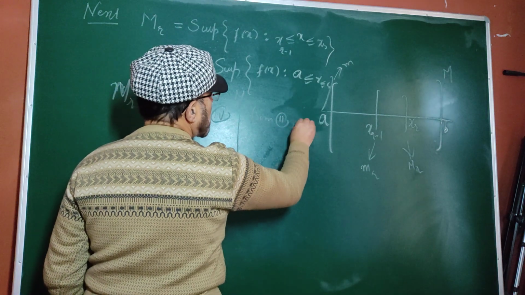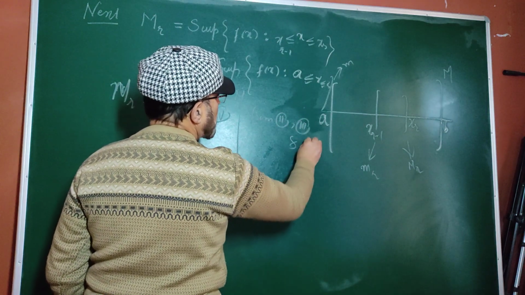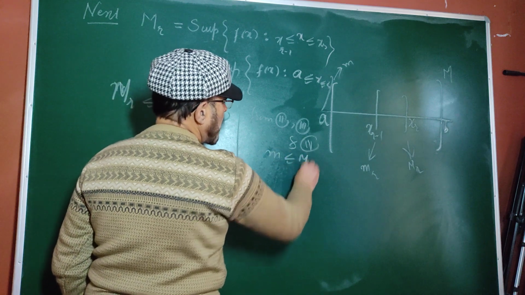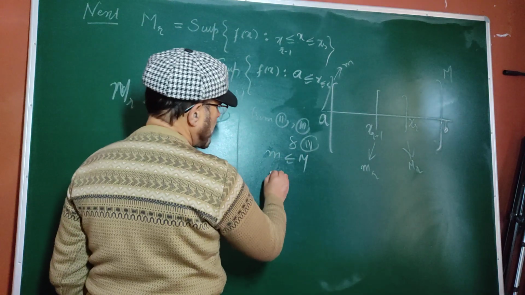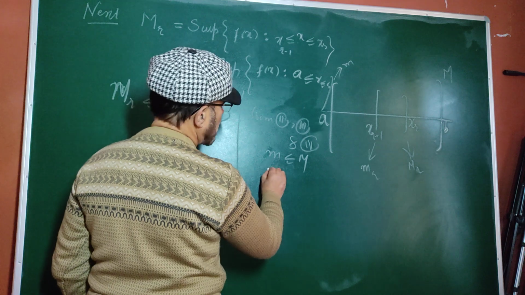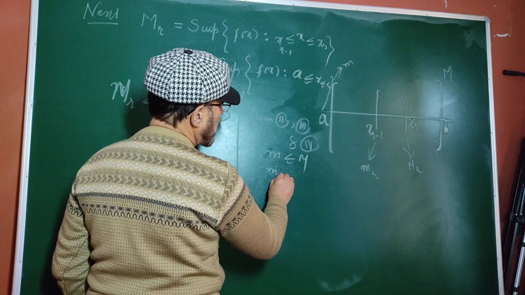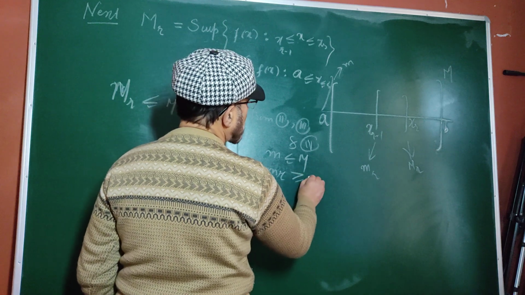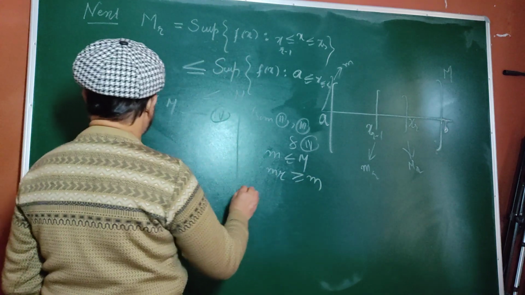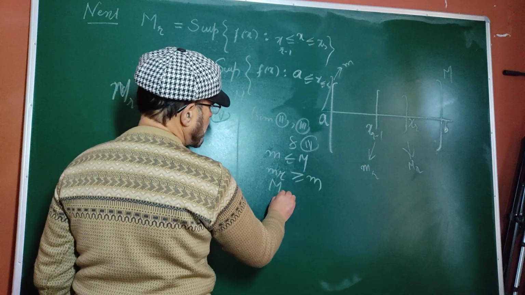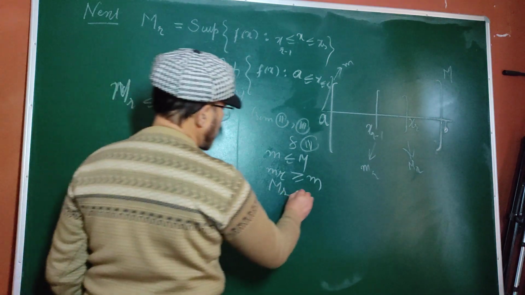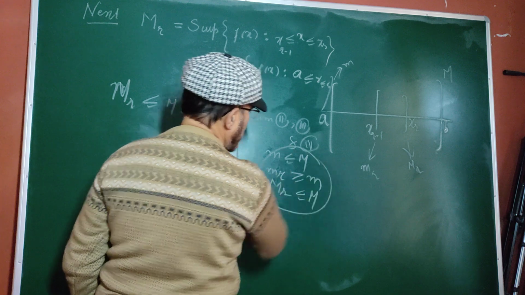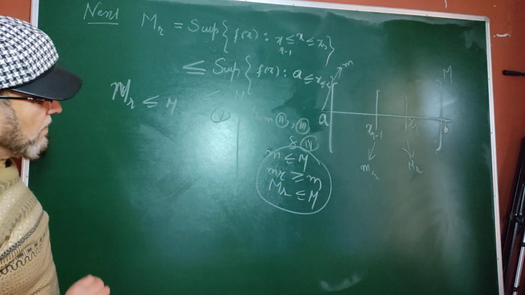So from second, third and fourth, what have we got? Small m is less or equal to small mr, and then capital MR is less or equal to capital M. We have to now combine these.